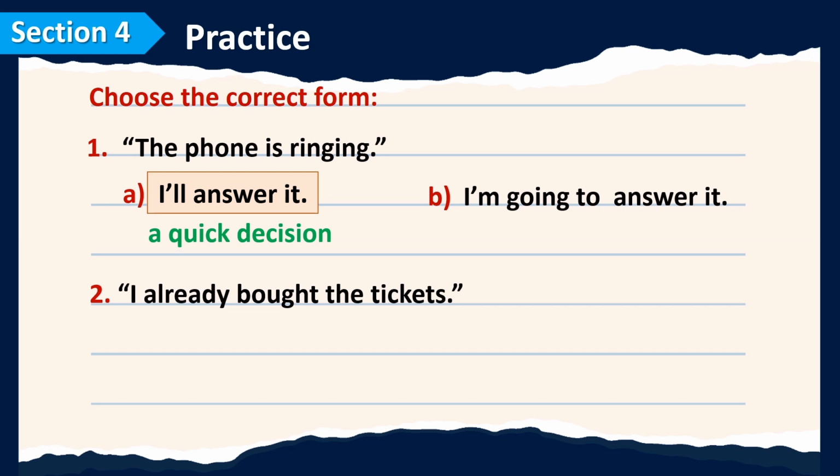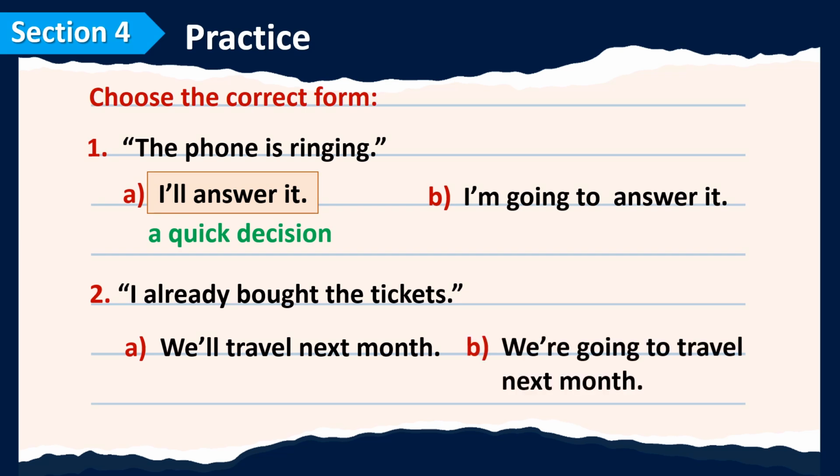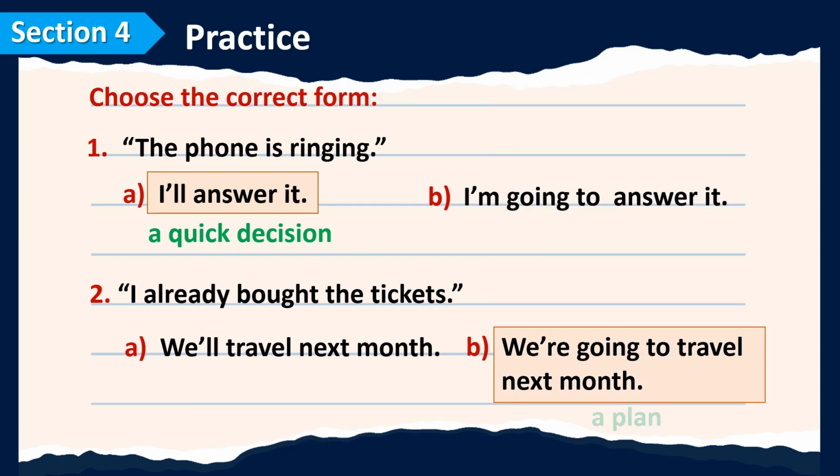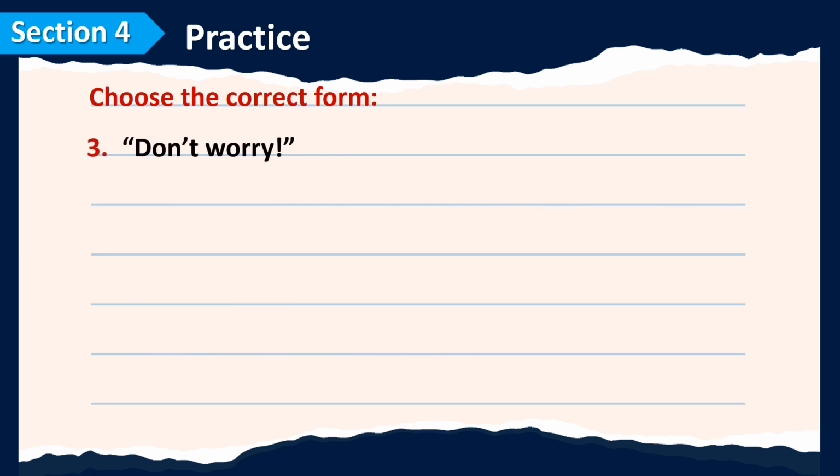I already bought the tickets. We'll travel next month. Or, we're going to travel next month. We're going to travel next month. It's a plan before.